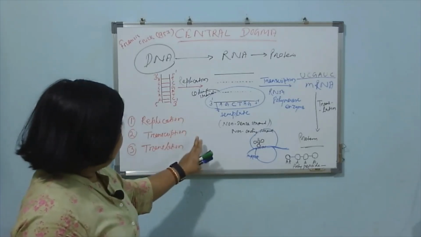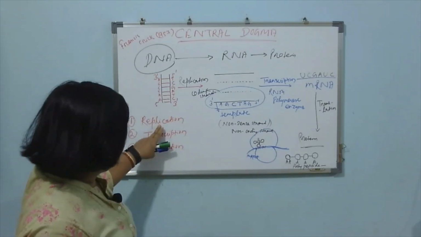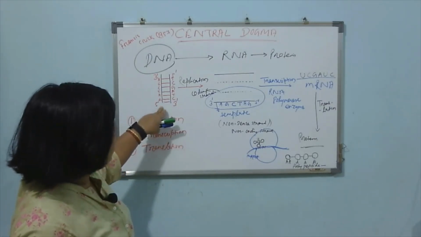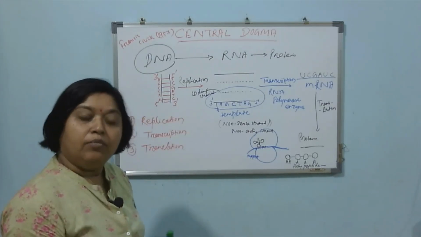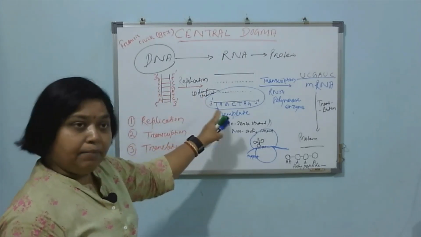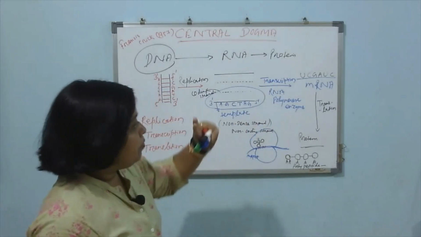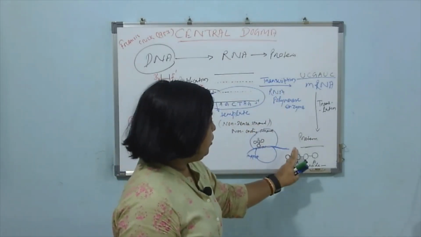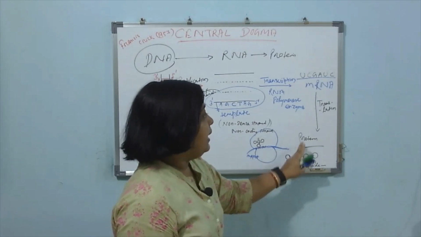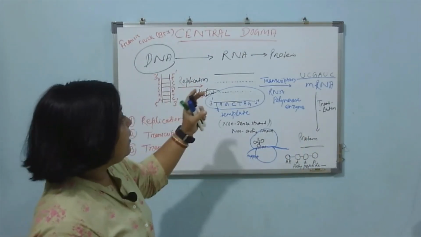Here pathway follows these three steps. First one is replication. DNA first replicate and it will form number of copies. From that DNA, mRNA will get synthesized by transcription process. From mRNA, protein will get synthesized by translation process. So it is the pathway of central dogma.